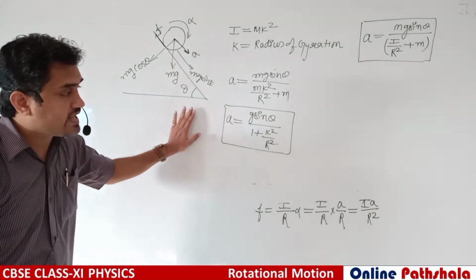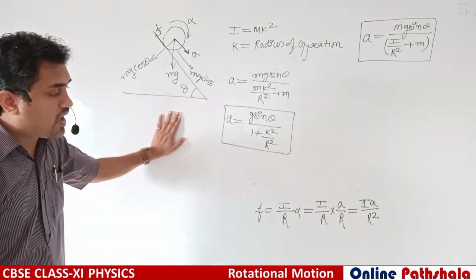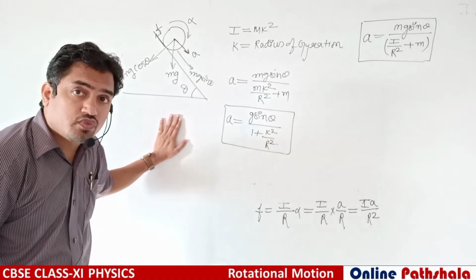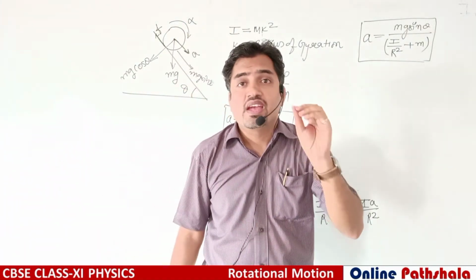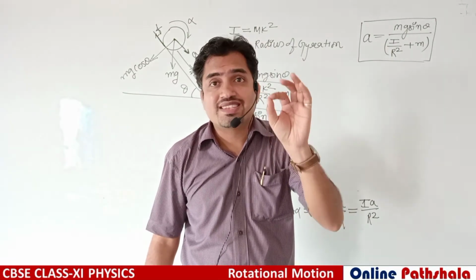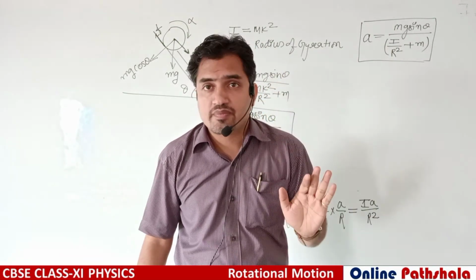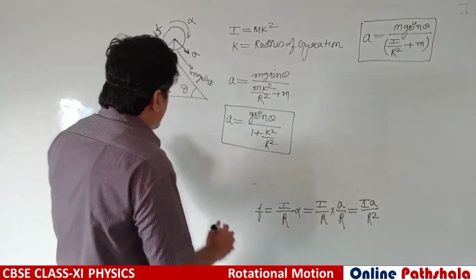Very important expression. Now if you want to find the friction force, one point is very important to understand: in case of pure rolling, static friction force is working.